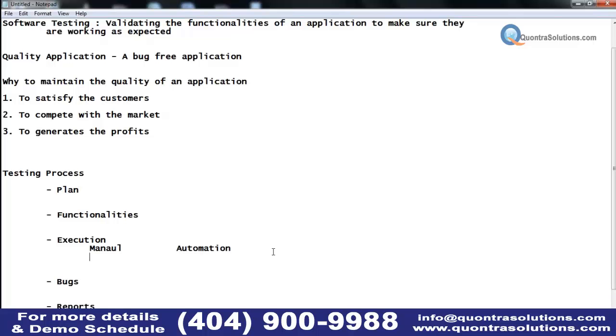That means that we are going to validate the functionalities. Validating the functionalities can be performed either manually or through automation. Manual, in the sense, means whatever the user operations for that functionality are, if those user operations are performed manually by yourself. Suppose I ask you, are you able to log into a Gmail account or not? How can you confirm that?